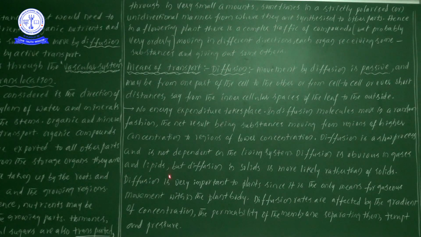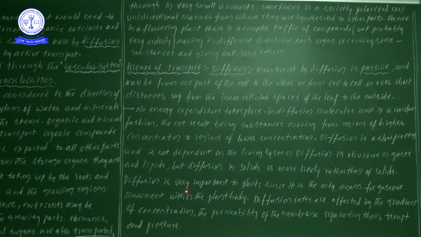Next, diffusion in liquids is more likely than in solids. Okay, next, diffusion is very important to plants since it is the only means for gaseous movement within the plant body.